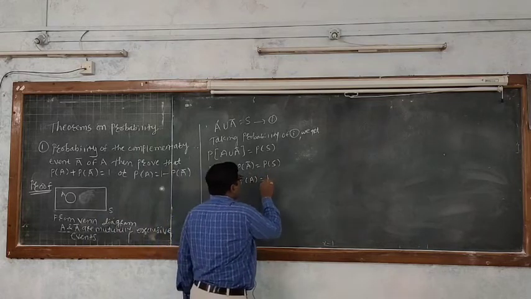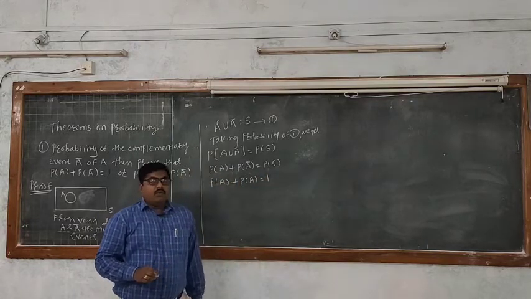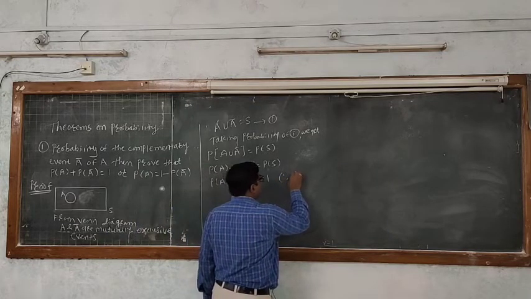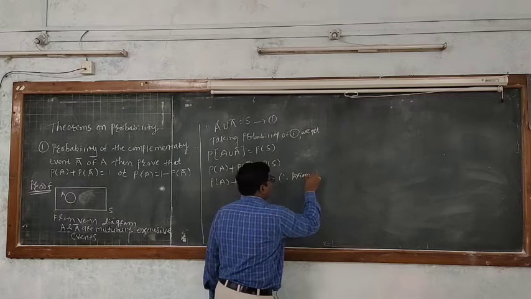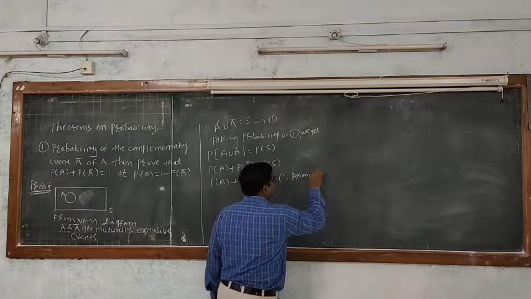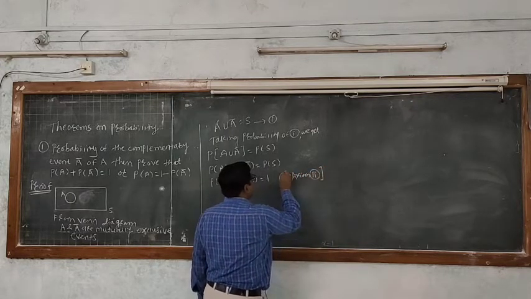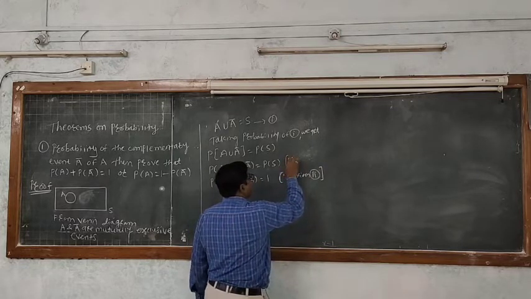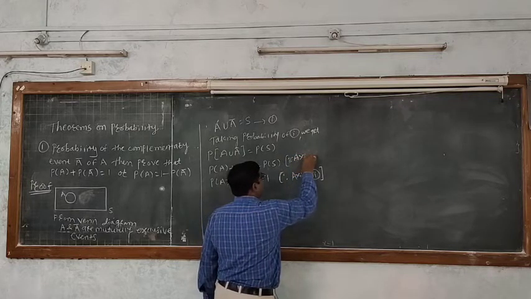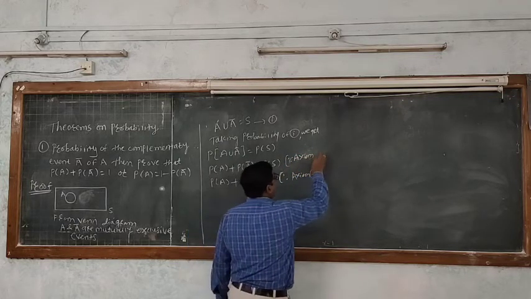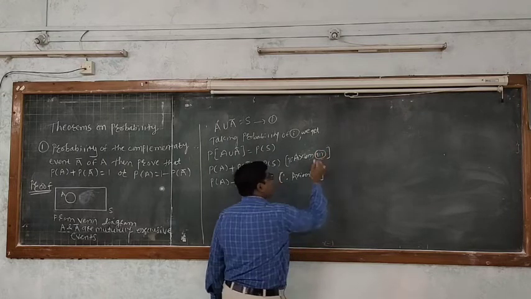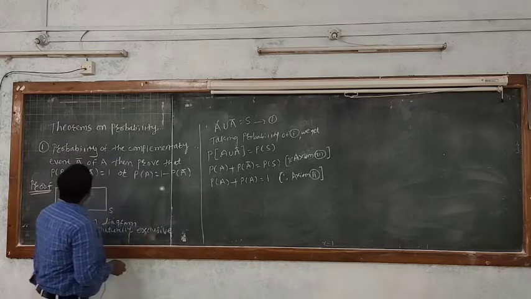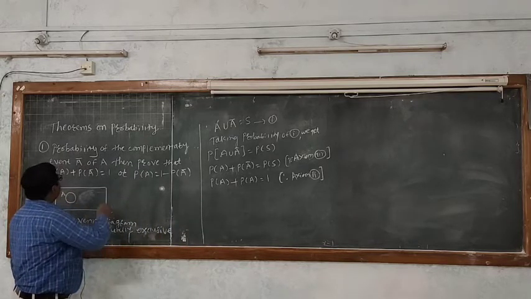So P of S equal to 1, by using the axiom number 2nd, and this is axiom number 3rd. What should I prove?